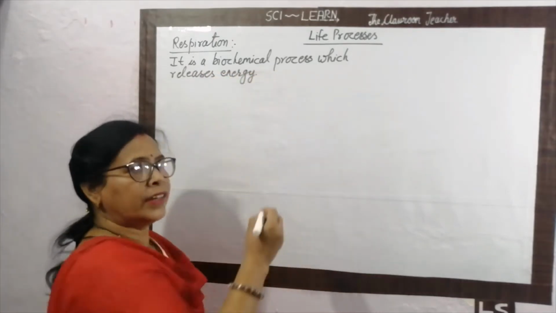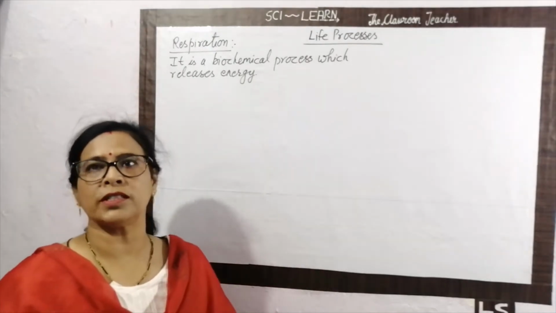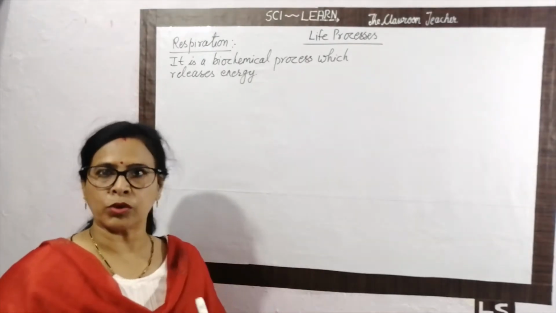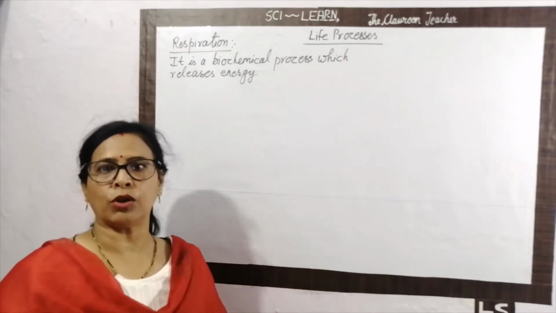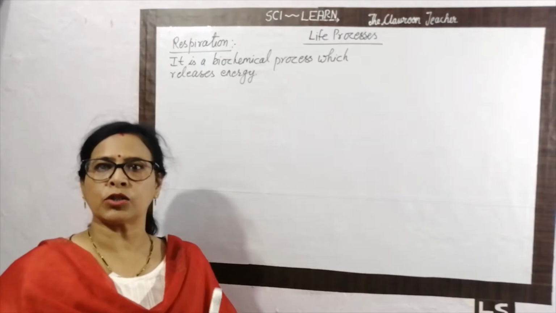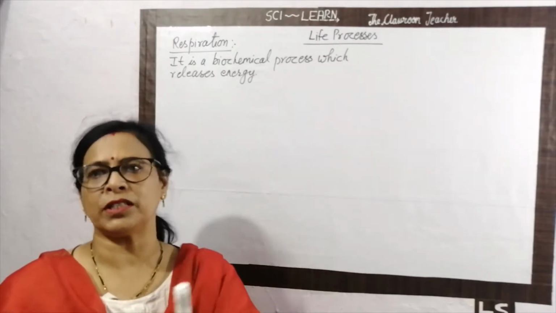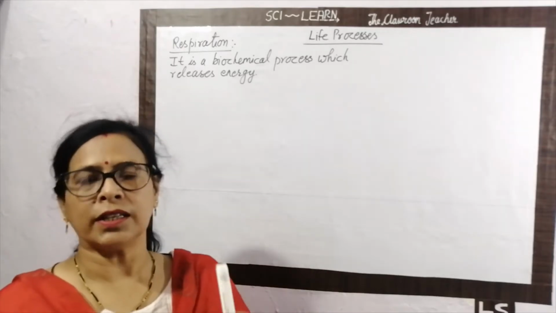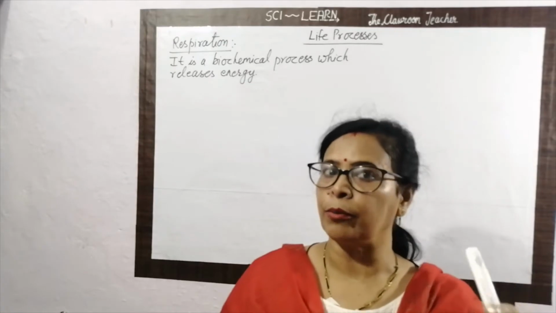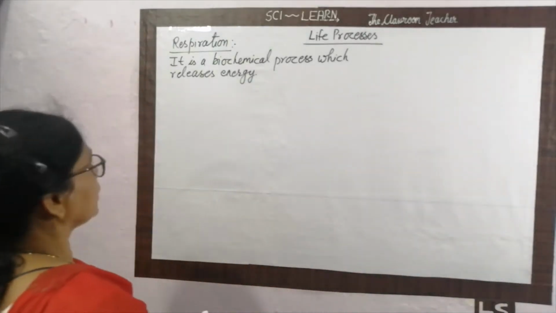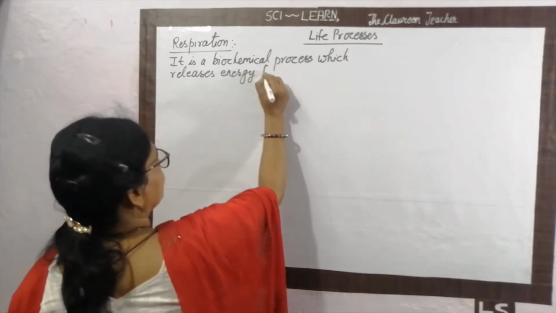When the energy is released, the energy is released from the process. The process is called respiration. The energy is released by the oxidation process or by the simple process. It is the process which is completed in the absence of oxygen or in the presence of oxygen, but this process is completed to give energy. So, energy that we get from the food only. So what we write here, it is a biochemical process which releases energy from food.